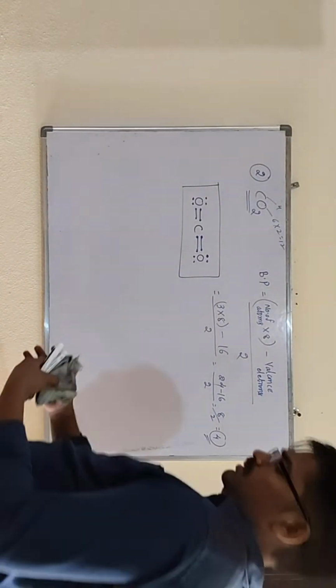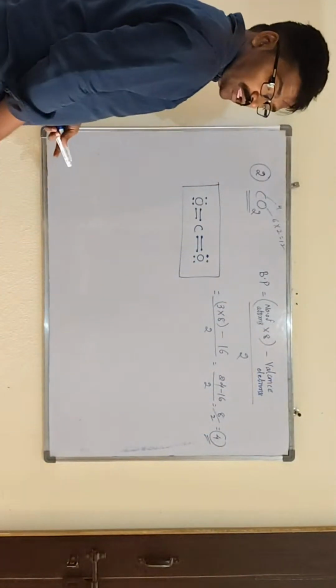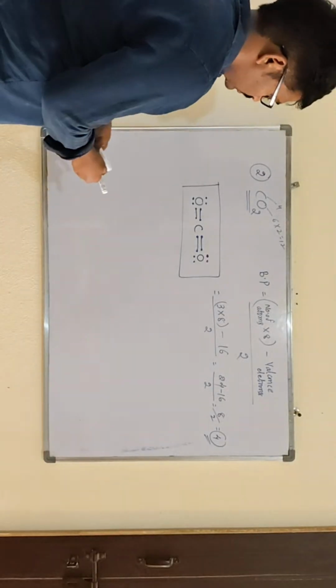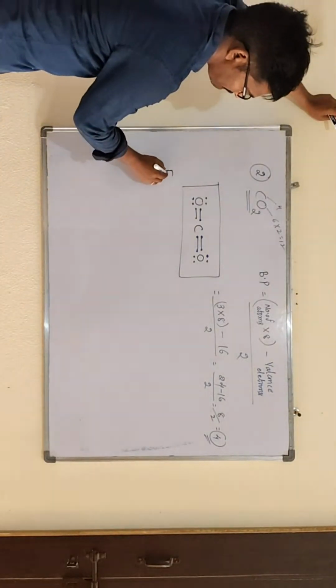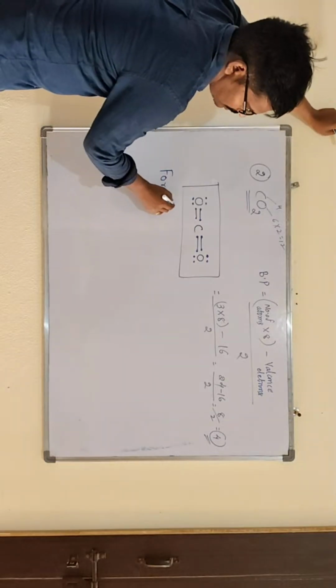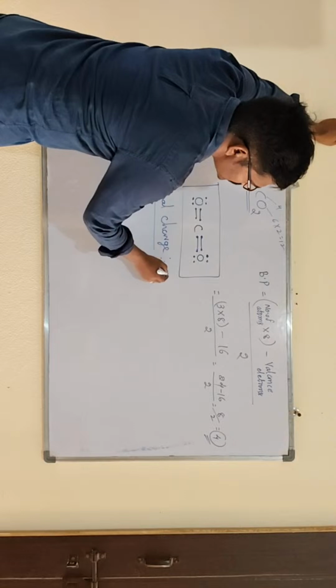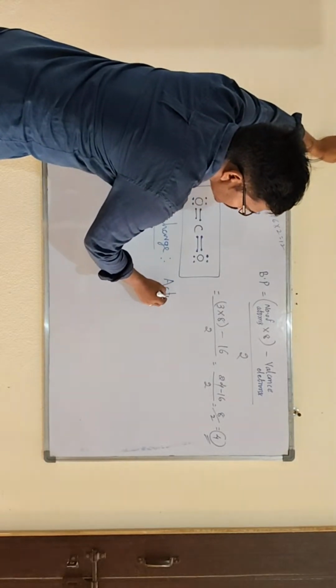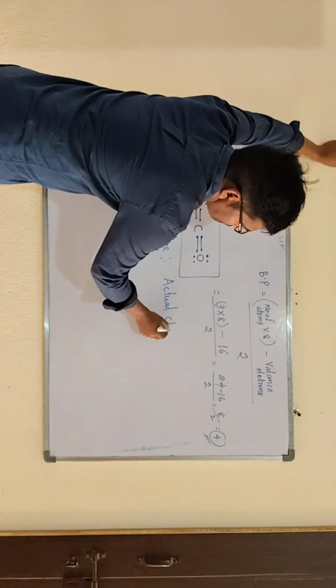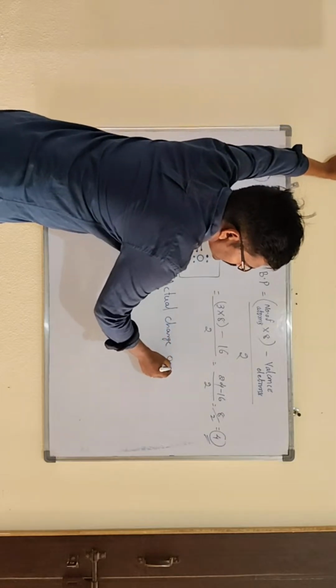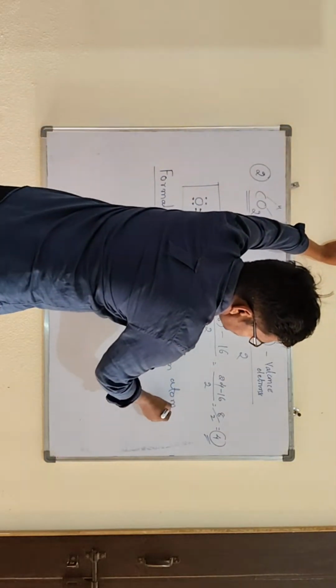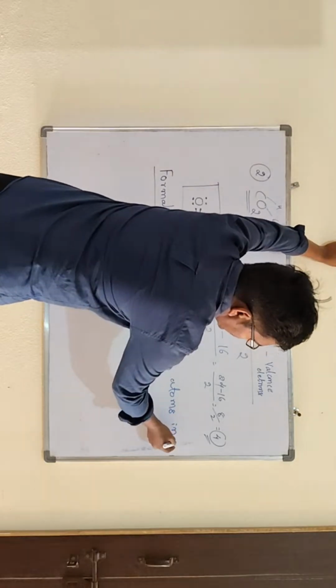So what is the formal charge? How to calculate the formal charge? Formal charge is the difference between the actual charge and the charge of atoms in a molecule.